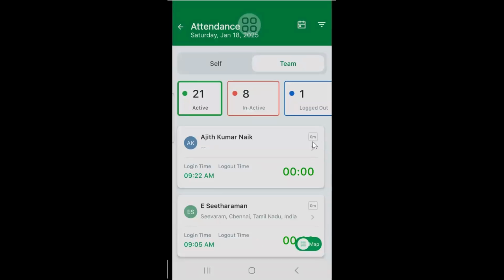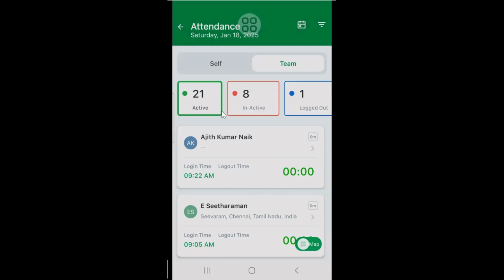The same way, when you click here in the map, it will also show where he is. See here, all the teammates, JP, because I am sitting in Delhi. My other team members are mapped in the South, so it is showing. If I want to see Jahan, I click. Jahan has done 923. When I click, it will show his activities. Since he has not done any check-in, check-out at the moment, it is showing the single location.